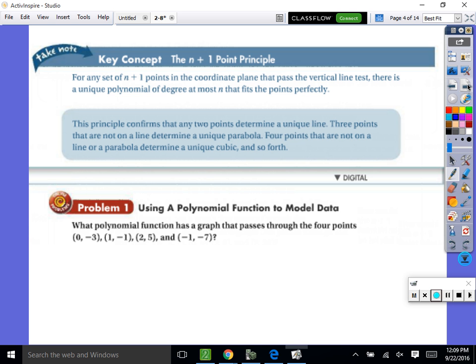Okay, so let's do this problem. It says, what polynomial function has a graph that passes through the 4 points? So we have 1, 2, 3, 4 points. That means there's a cubic that matches those points perfectly, as long as they pass the vertical line test, and they do. Does that make sense? There's a cubic polynomial that matches those points perfectly. That's the n plus 1 point principle that we just learned. So if there's 5 points that pass the vertical line test, there's a 4th degree polynomial that matches the points. Does everybody understand?